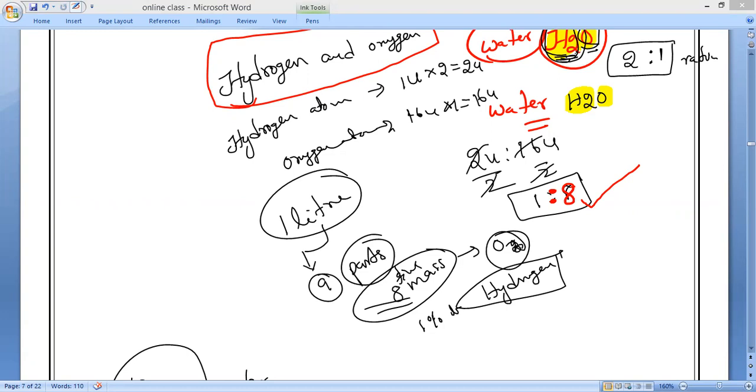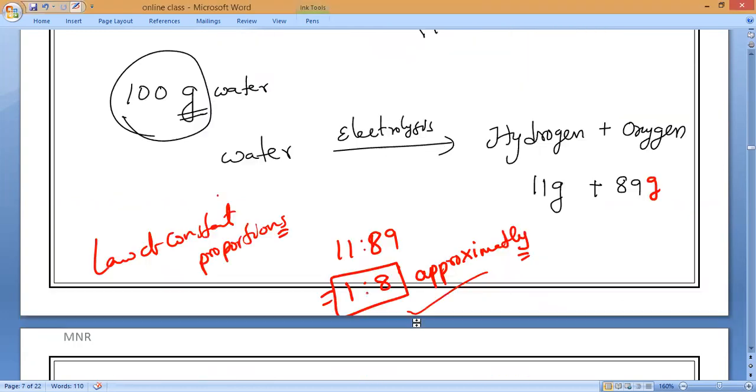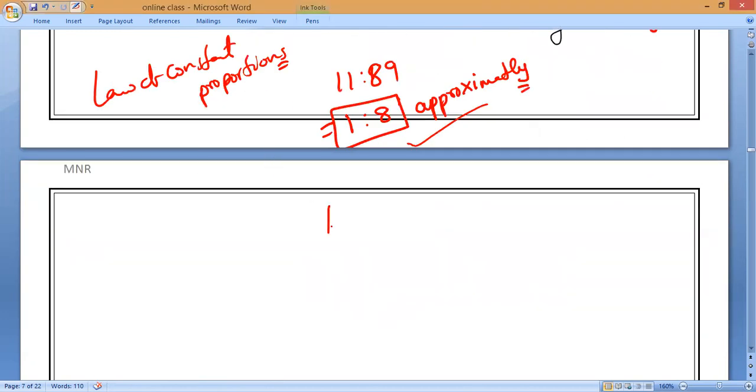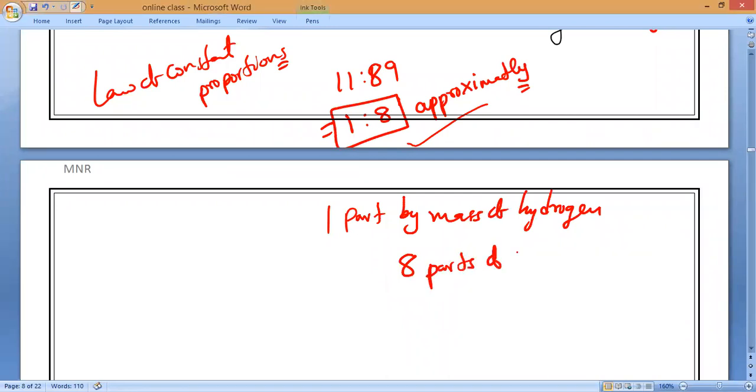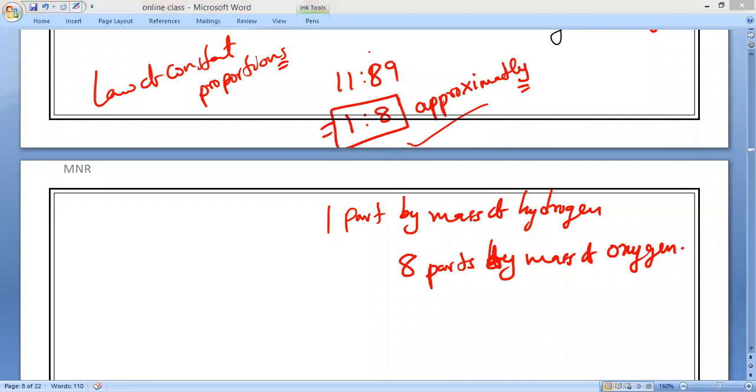It means 1 part by mass of hydrogen and 8 parts by mass of oxygen. Is it okay, everybody? 8 parts by mass of oxygen. Any doubt? Anyone can ask. Are you clear? Yes, sir.